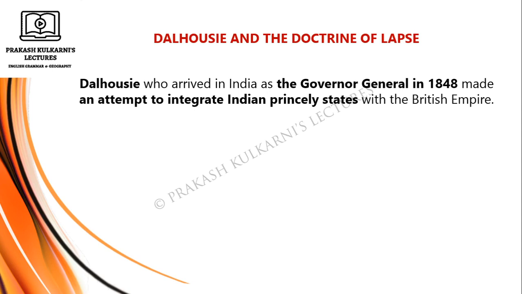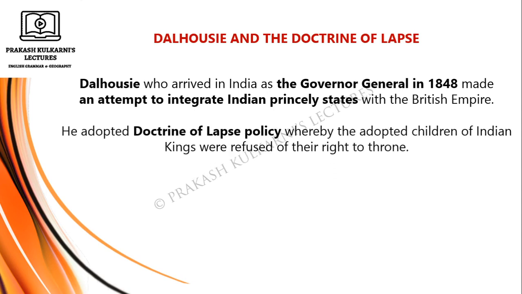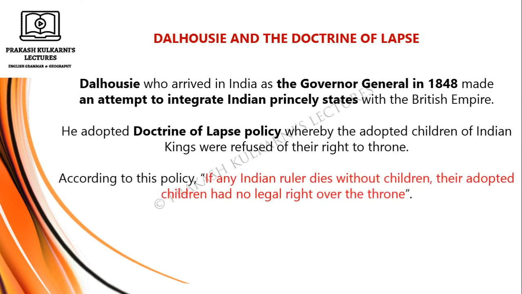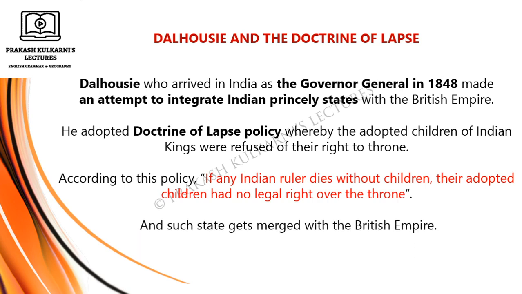Dalhousie, who arrived in India as the Governor General in 1848, made an attempt to integrate Indian princely states with the British Empire. He adopted the doctrine of lapse policy, whereby the adopted children of Indian kings were refused their right to throne. According to this policy, if any Indian ruler dies without children, their adopted children had no legal right over the throne, and such state gets merged with the British Empire.